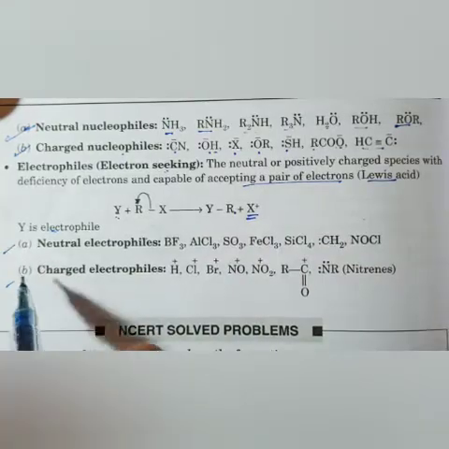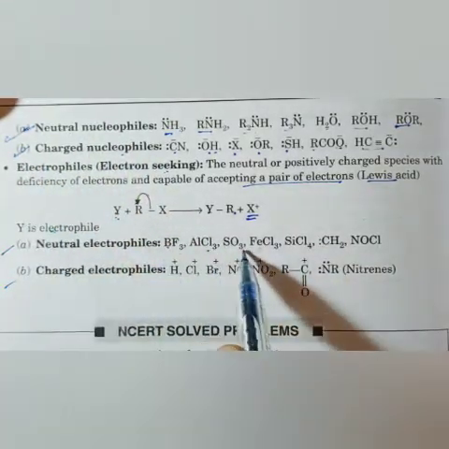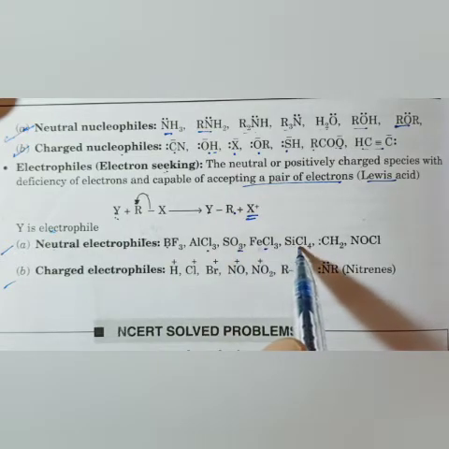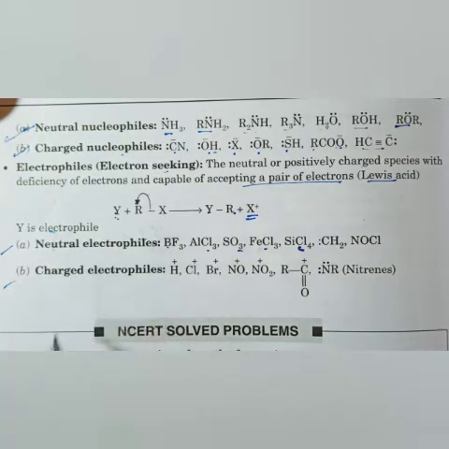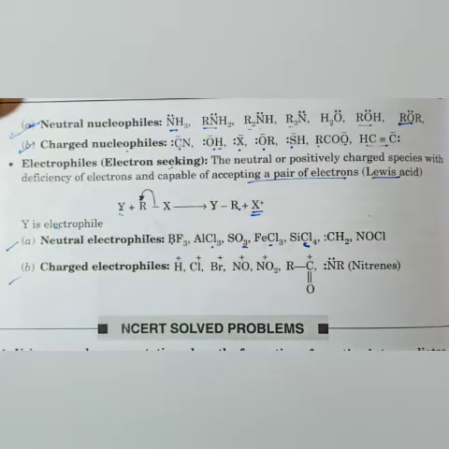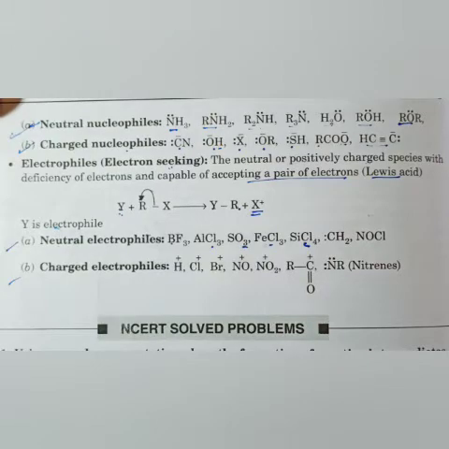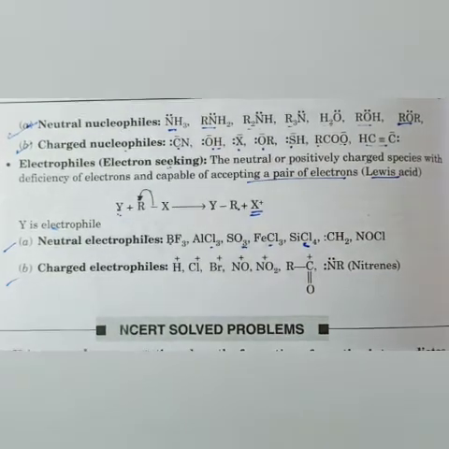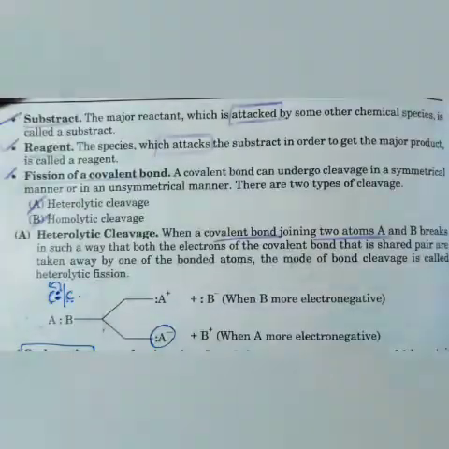There are also neutral and charged electrophiles, like neutral and charged nucleophiles: BF3, AlCl3, SO3, FeCl3, SiCl4 are examples of neutral electrophiles. Now dear students, what we have studied today will help in our next chapter and in future classes, to see how organic reactions occur. Organic reactions occur on the basis of homolytic and heterolytic fission.